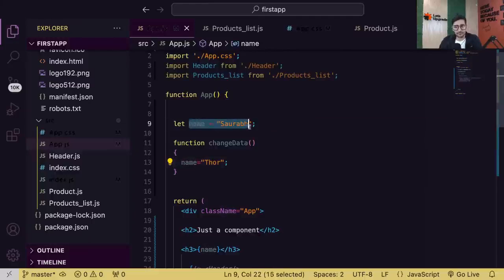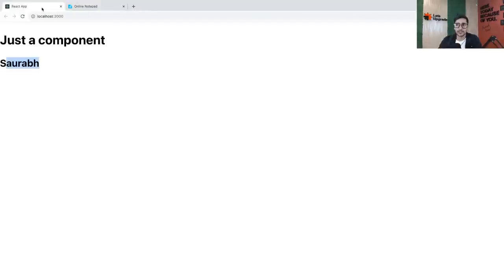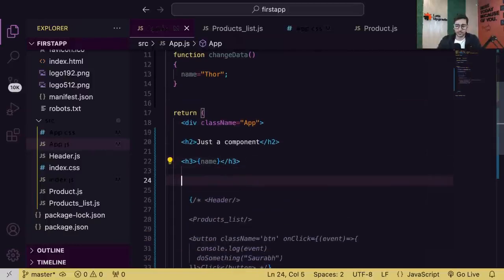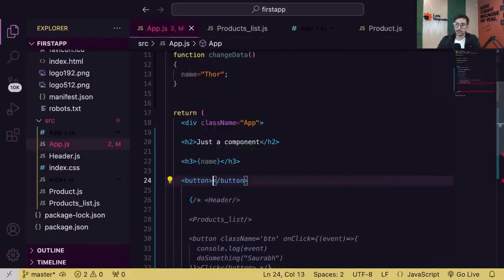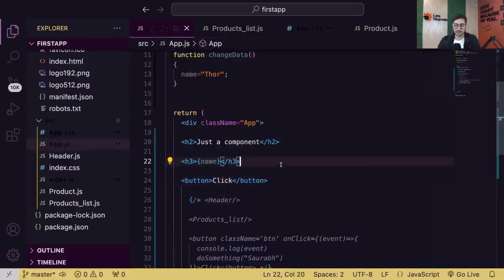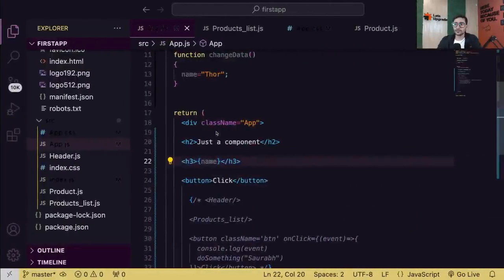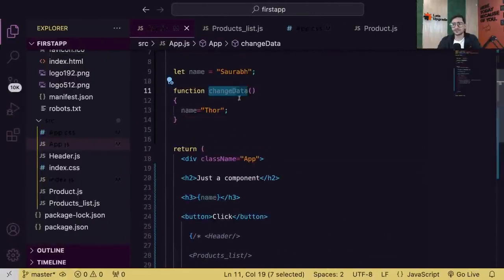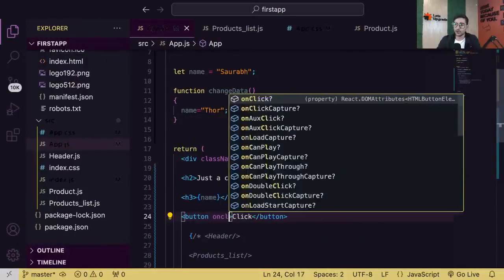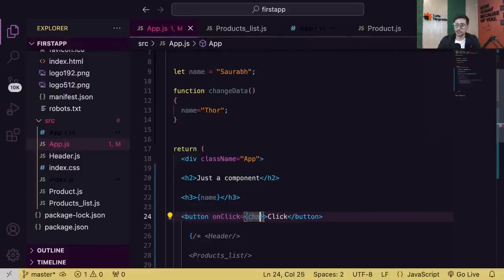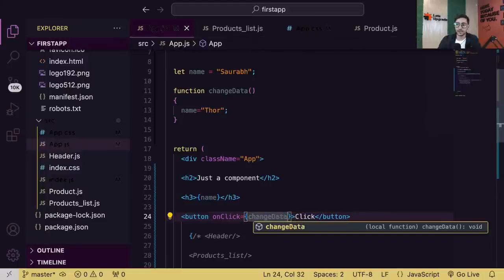Initially I had name, which had the value Saurabh. I displayed it; you can see it is Saurabh here. Now I have a function, and if I call it, I'm changing the value of name to Thor. Simple. Let's call this function on a button. Let me create a button and pass click. And see, guys, we have a button now. When I click on this button, I want to call this function. It's very simple, yesterday we learned how to do that. We can simply use onClick and call the function changeData.